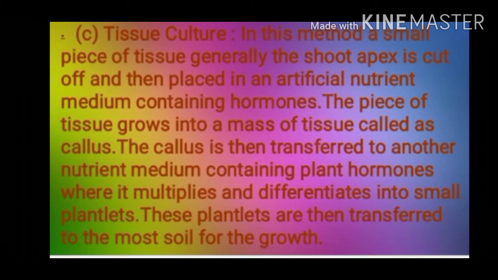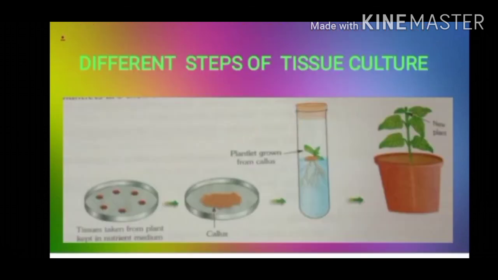The callus is then transferred to another nutrient medium containing plant hormones, where it multiplies and differentiates into small plantlets. These plantlets are then transferred to moist soil for growth. So with a few cells only we can have a lot of new plants.